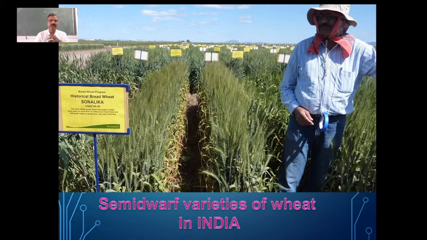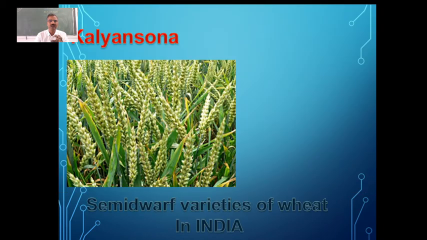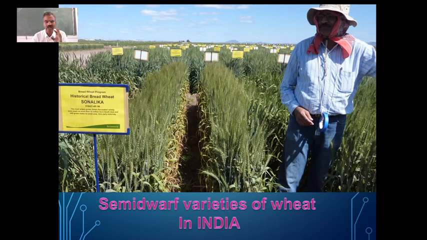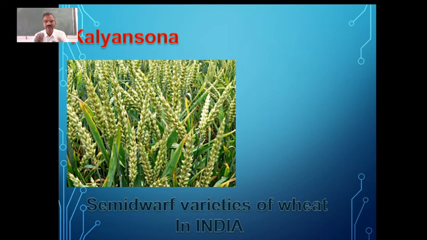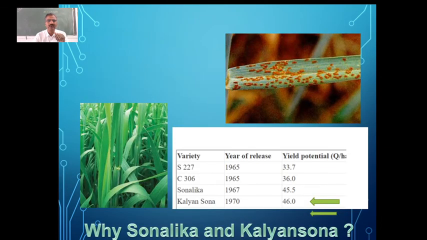There are two important varieties which were developed in India at that time. One is Sonalika, and this is another variety called Kalyan Sona. So two important varieties of wheat. One is Sonalika, and secondly Kalyan Sona. So they were used in our country to improve the yield. Then apart from that, you can see what the advantage is in this case. So they had better yield, and you can see Sonalika was developed in 1967 and Kalyan Sona was developed in 1970. And we had other earlier varieties which were developed in 1965 also.